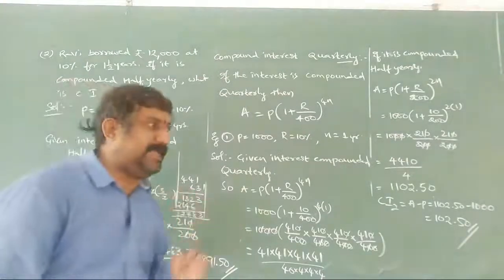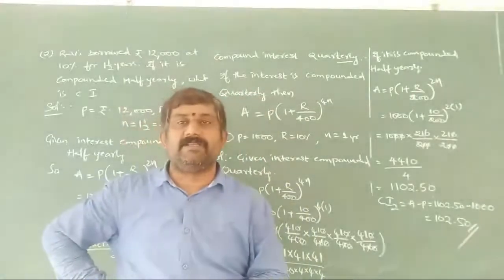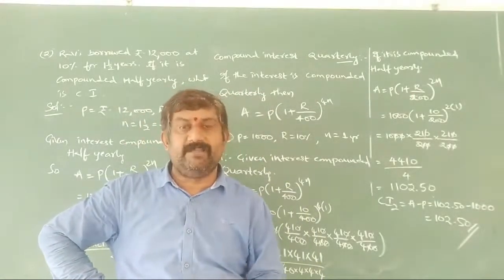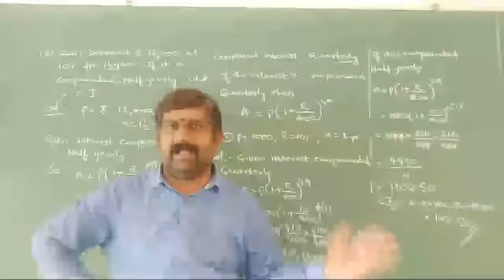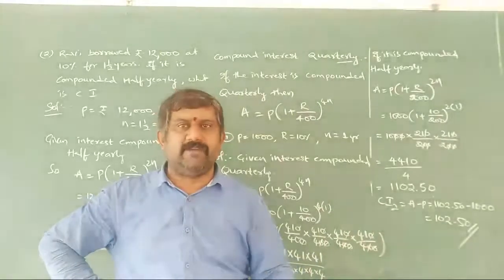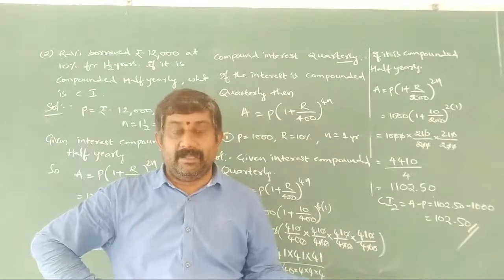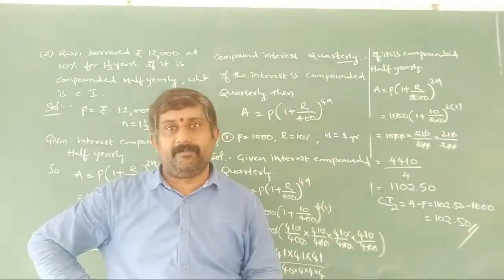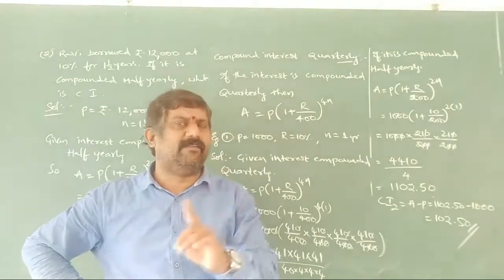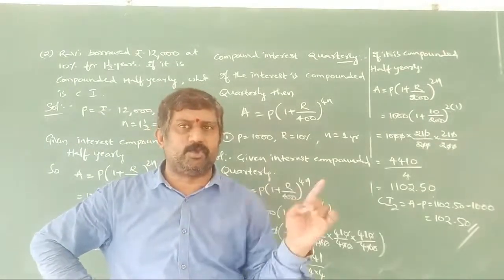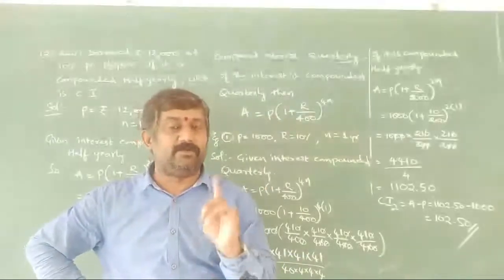Now sometimes what happens, as we already discussed in the previous class, when we are purchasing a bike today at 50,000, but tomorrow if you want to sell, keep aside that there is no change, not even a scratch, everything is the same. But tomorrow when you sell it again, it is going to be second hand. Even if you purchase from the showroom and sell it within 1 hour, it is going to be called second hand.